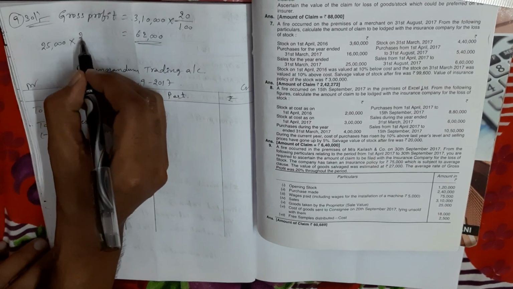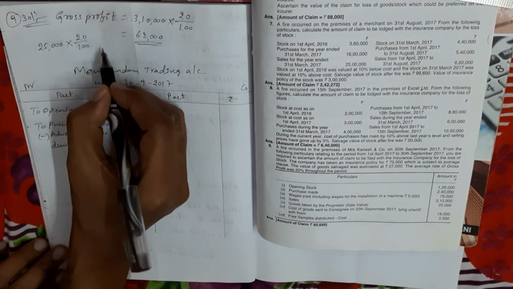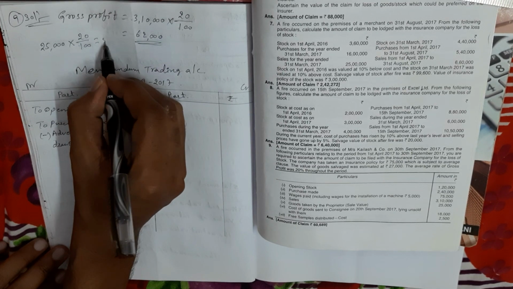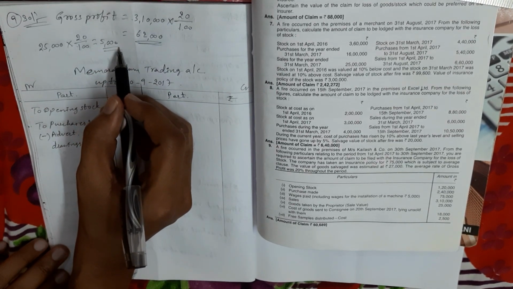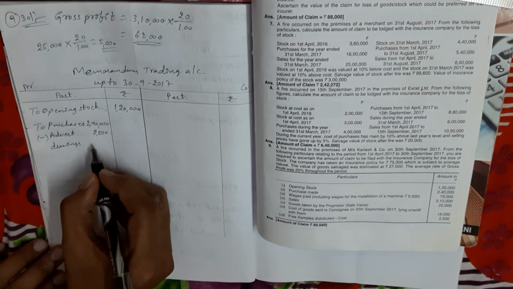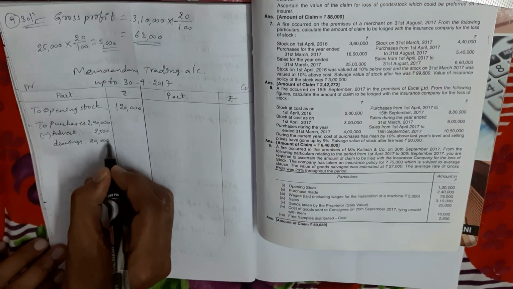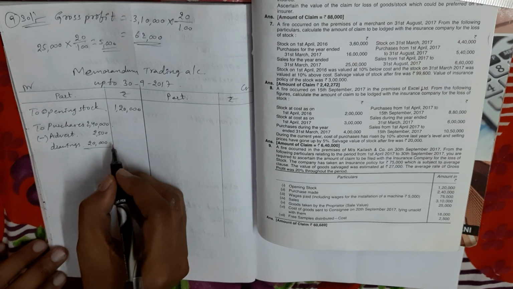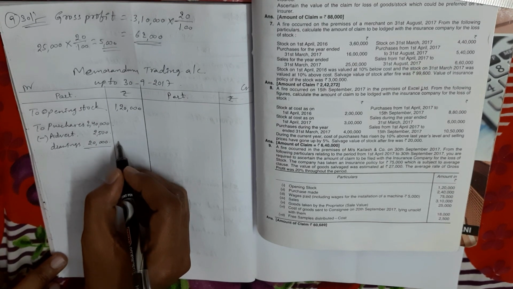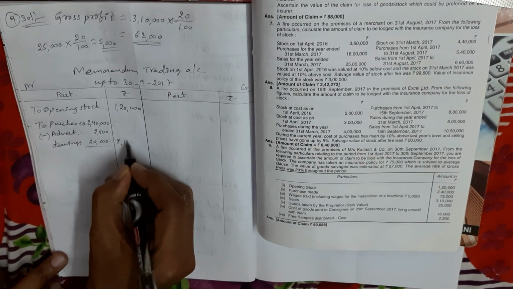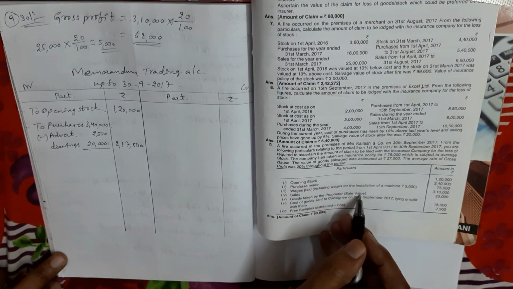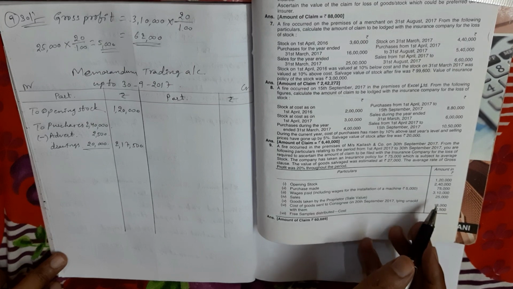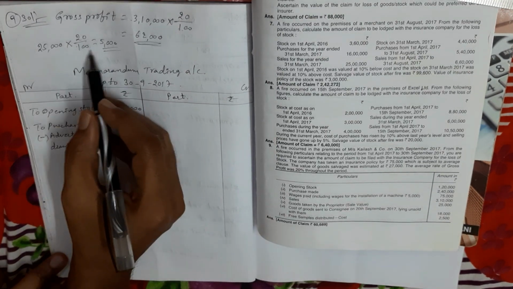So in 25,000, 20 percentage means 5,000. So in 25,000, 5,000 is profit, and what is the cost value? 20,000. So that amount only we take. Now, right, in the outer column the net purchase amount is 2,17,500. Suppose in brackets sales value is not mentioned, we take the amount as it is. Sales value is mentioned, so that's why we did this.